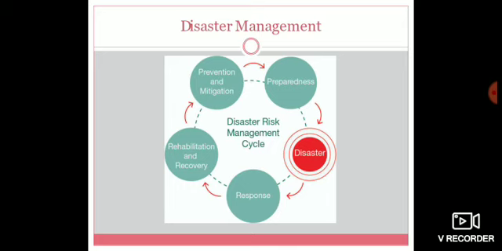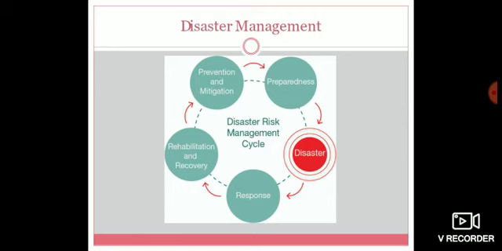The next one, disaster management. How, sir, can we manage the disaster? Yes, we can manage the disaster by following these simple steps. What are they? First one, preparedness: how we prepare for a disaster. Then response: how we respond to the disaster. The next one, rehabilitation and recovery: how we recover from the disaster. The last one, prevention and mitigation. What is the last one, children?